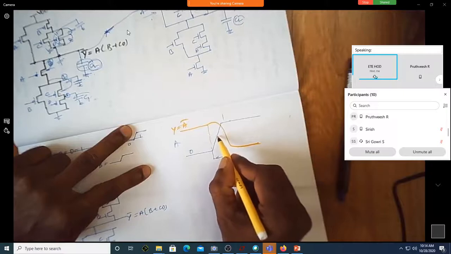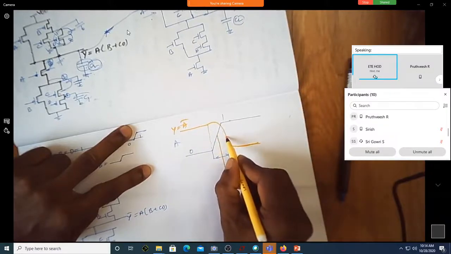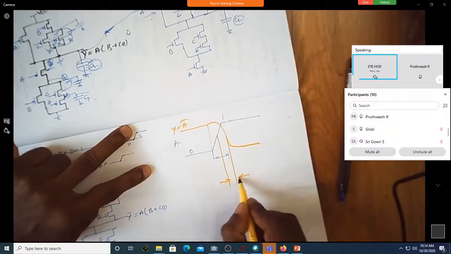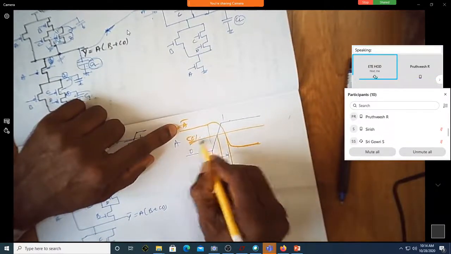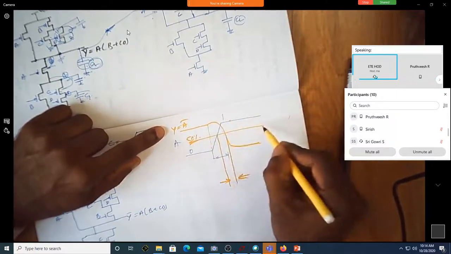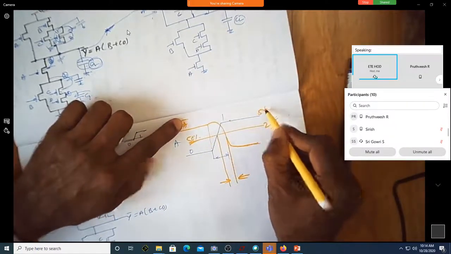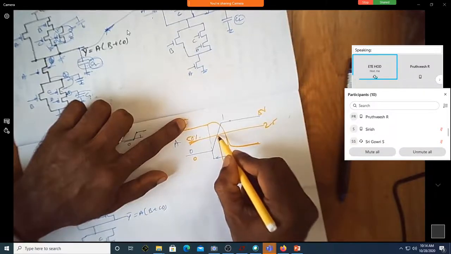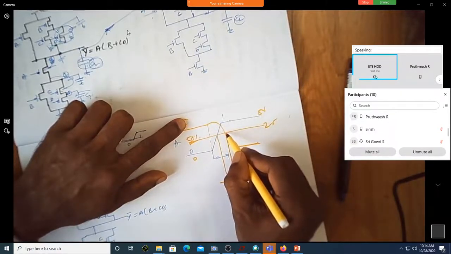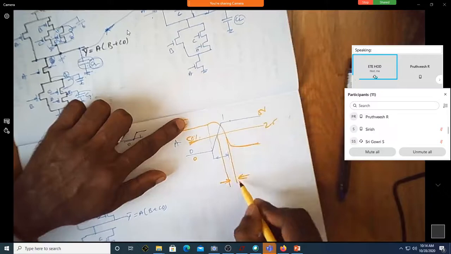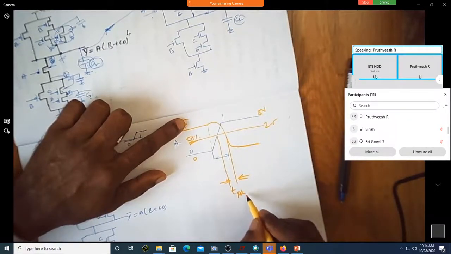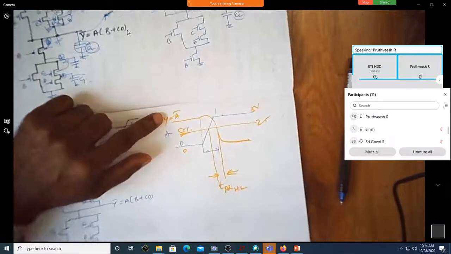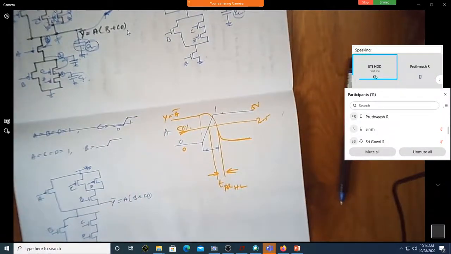So will there be any delay here? Propagation delay. We always consider propagation delay from 50% of the final value. The final value is 5 volt. Suppose this is 5 volt and 0 volt. At 2.5 input rise and 2.5 output coming down, this I'll call TPD. Shall I write it as high to low?